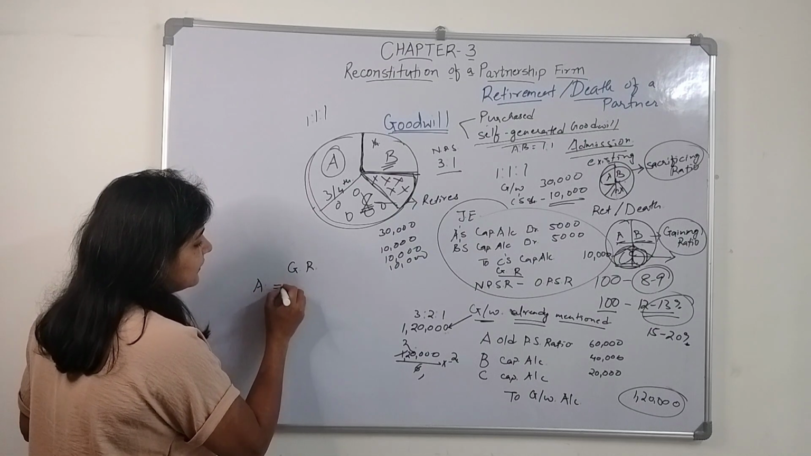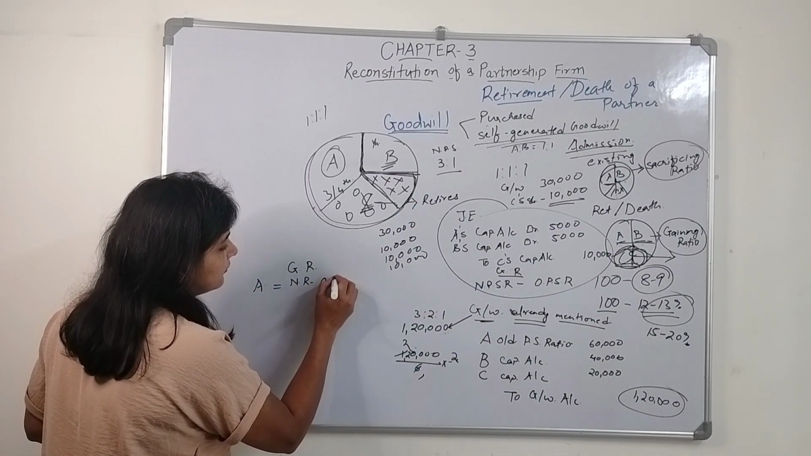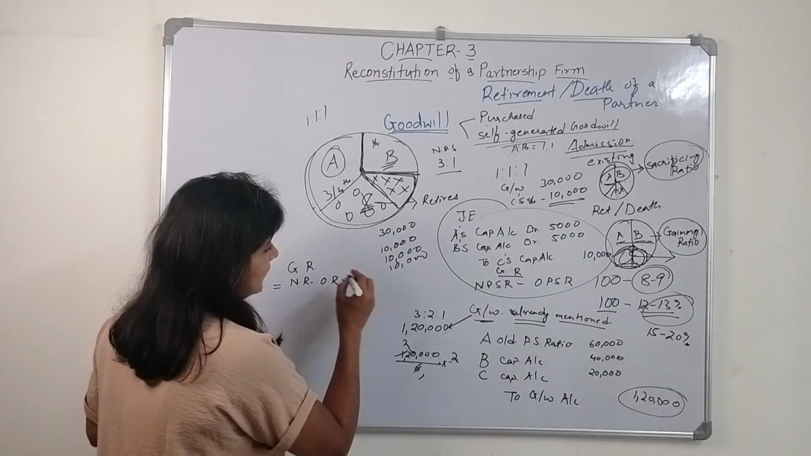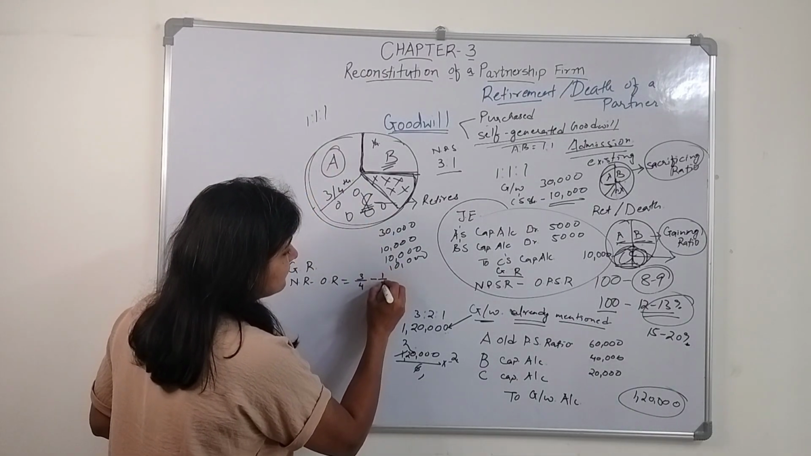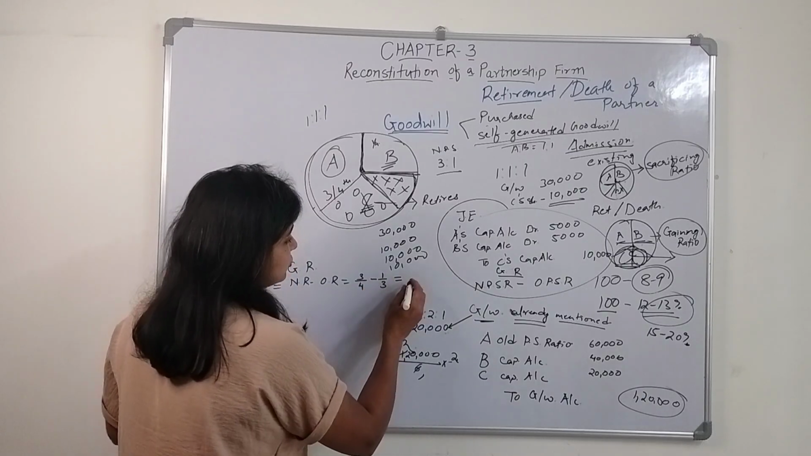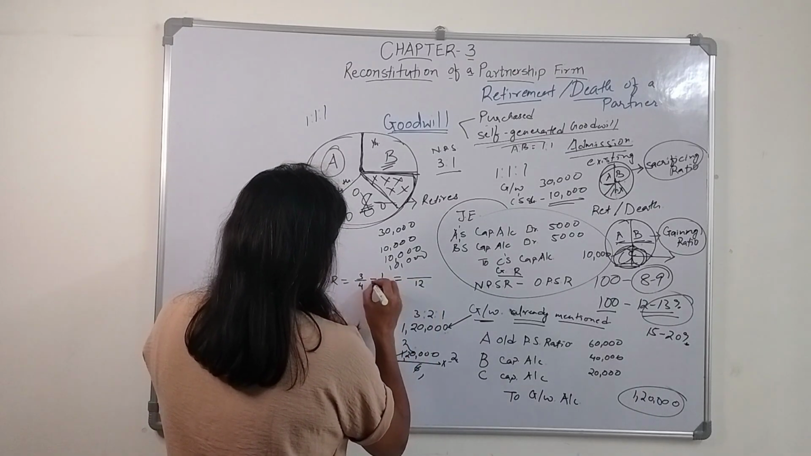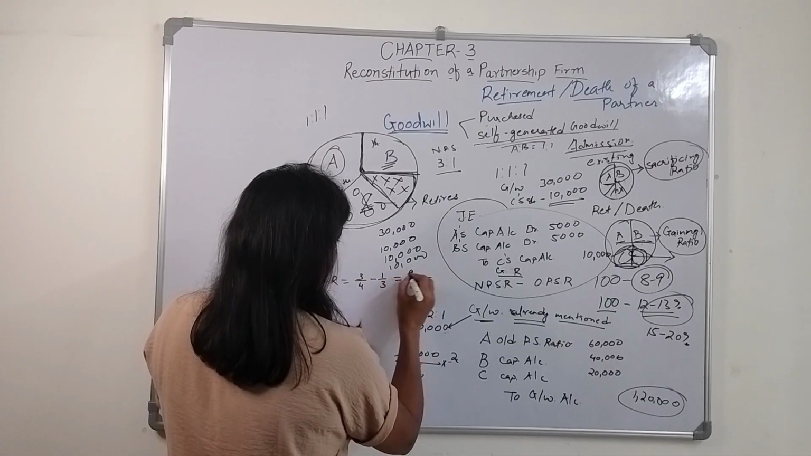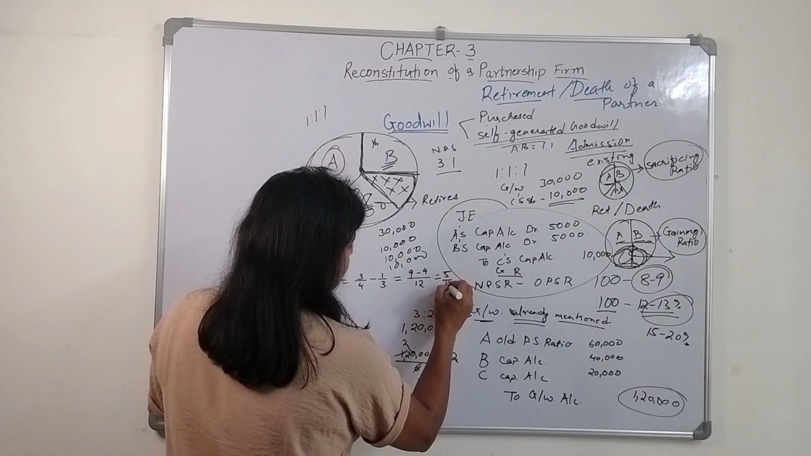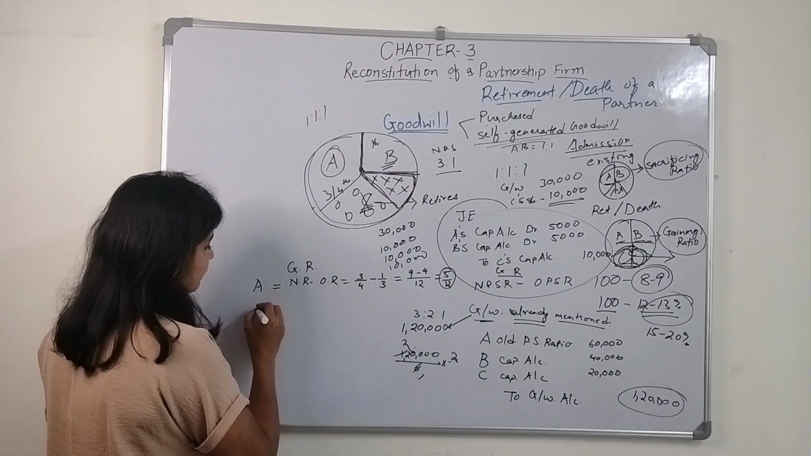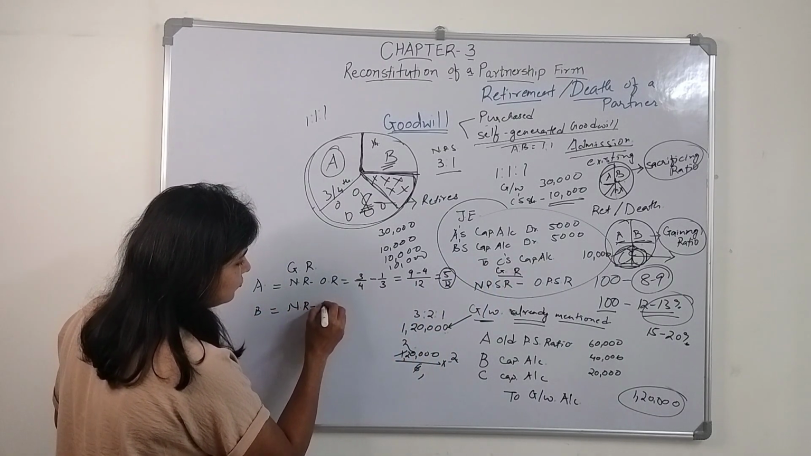How will we determine A's gaining ratio? New ratio minus old ratio. What is the new ratio? 3/4 minus old ratio 1/3. That is how much? 4 3s are 12, 3 3s are 9, minus 4, that is 5/12. This is the gaining ratio of A.